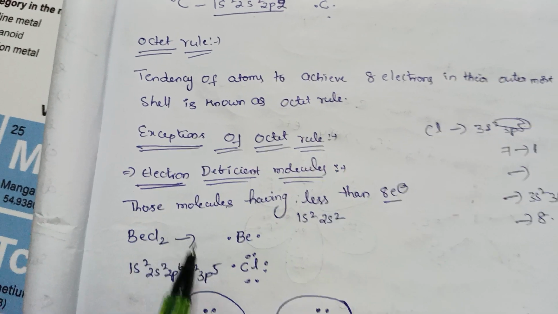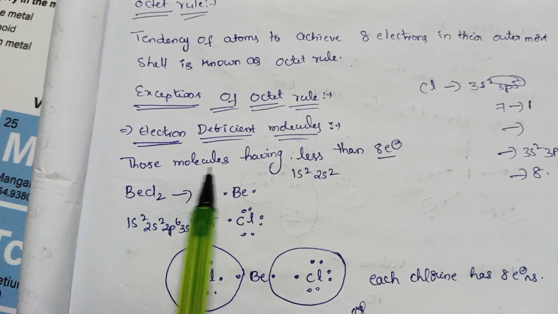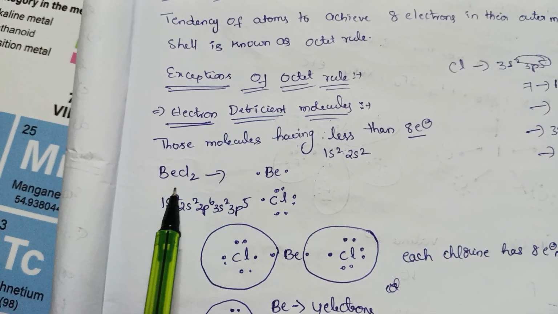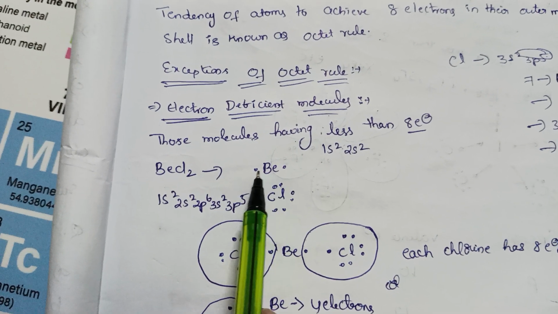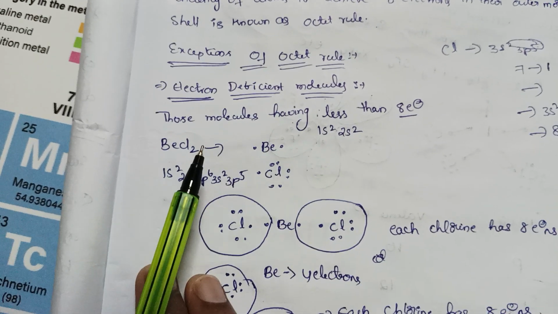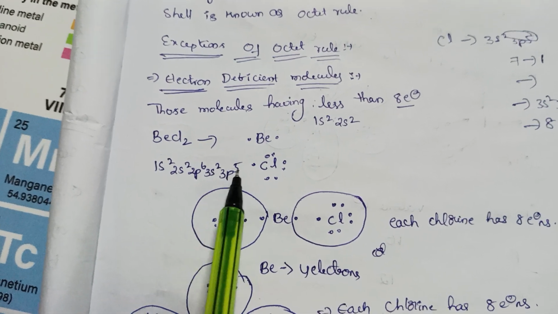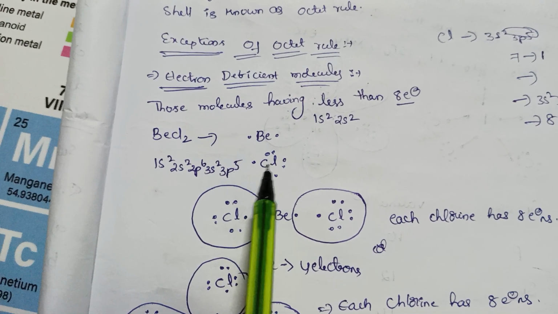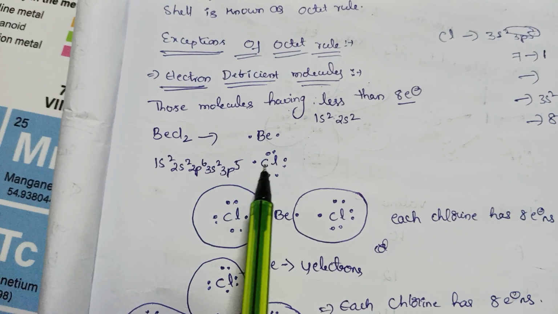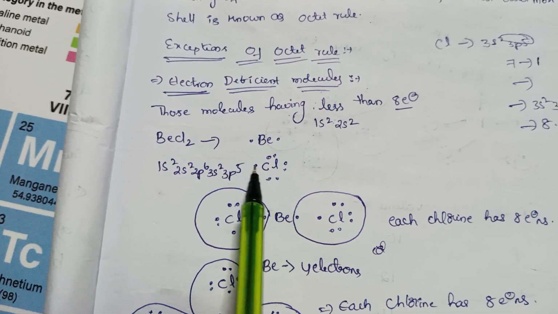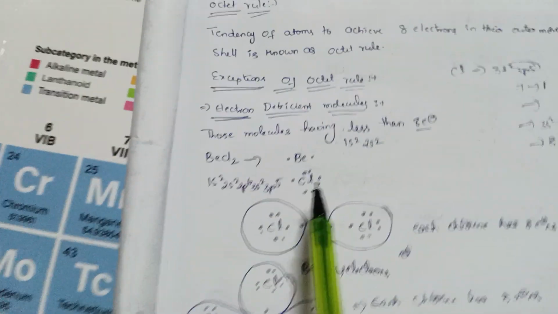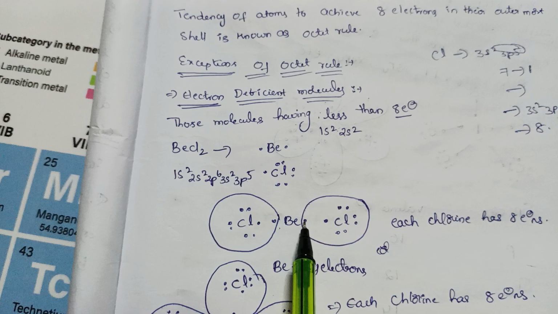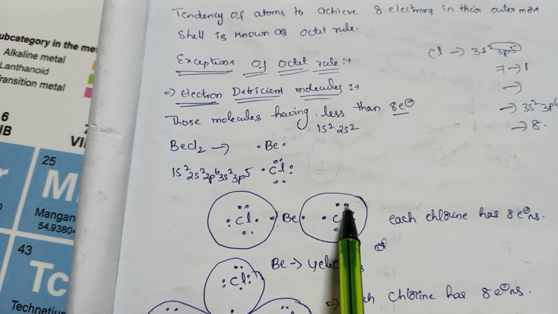Exceptions to the octet rule: electron deficient molecules, those molecules having less than 8 electrons. If we take one example, BeCl2. Beryllium has 2 electrons in the outermost shell. Chlorine in the outermost shell has 7 electrons. Okay, it is represented like this: chlorine 2, 3, 4, 5, 6, 7, Lewis dot symbols. Beryllium has 2 electrons in the outer shell, so it is represented like this, and chlorine has 7.